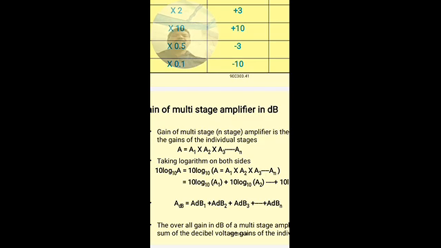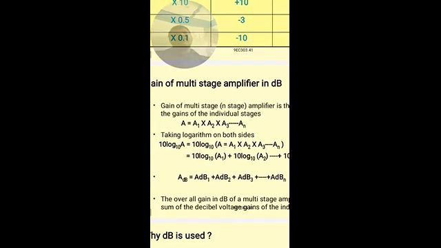So simply, we can write the voltage gain in decibels: the gain of the multi-stage cascade amplifier is the sum of the gains of the individual stages in the dB scale. So A1 in dB plus A2 in dB plus A3 in dB and so on. It is easy to do the sum rather than the product. If we take the product of n stages, it becomes a large number. So by converting the gains into the dB scale, we can add them to get the overall gain of the n-stage cascade amplifier.